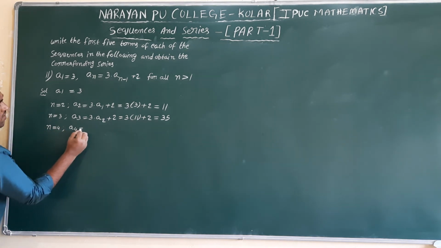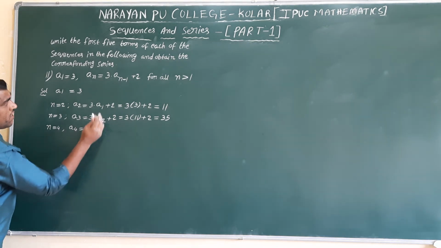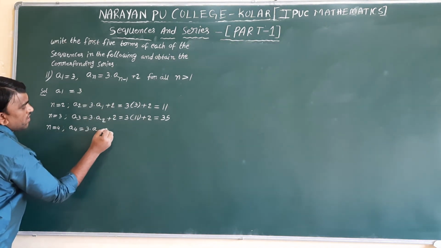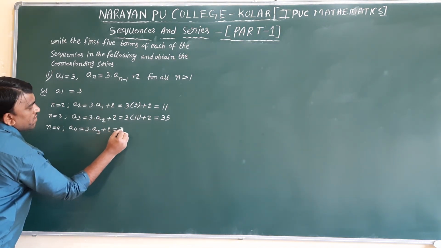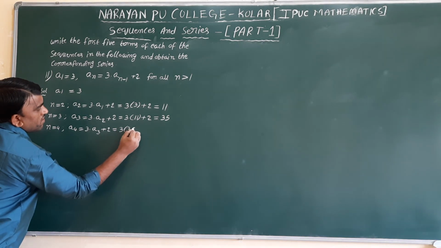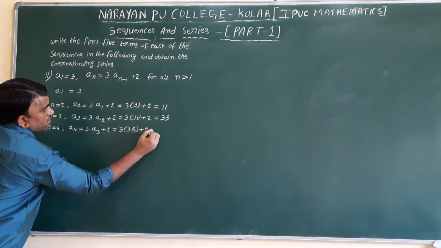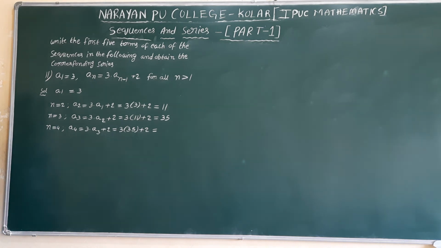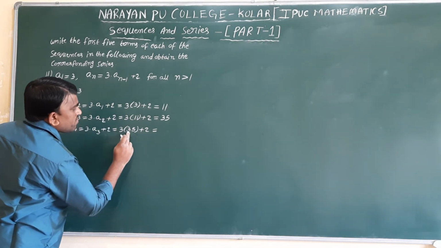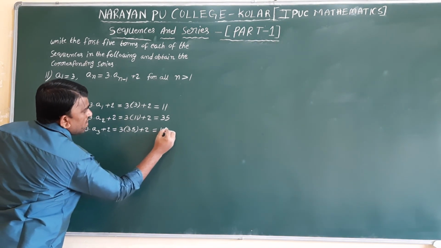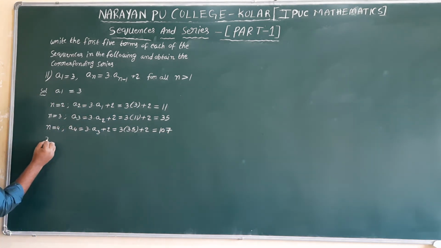a4. 3 into a, 4 minus 1 is 3, plus 2. 3 into a3, value 35, plus 2. 3 into 35 is 105. 105 plus 2 is 107. n equal to 5.